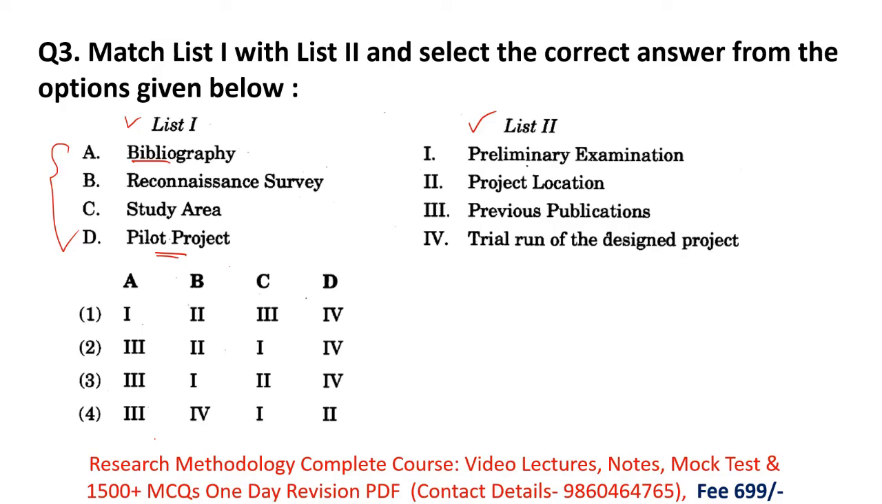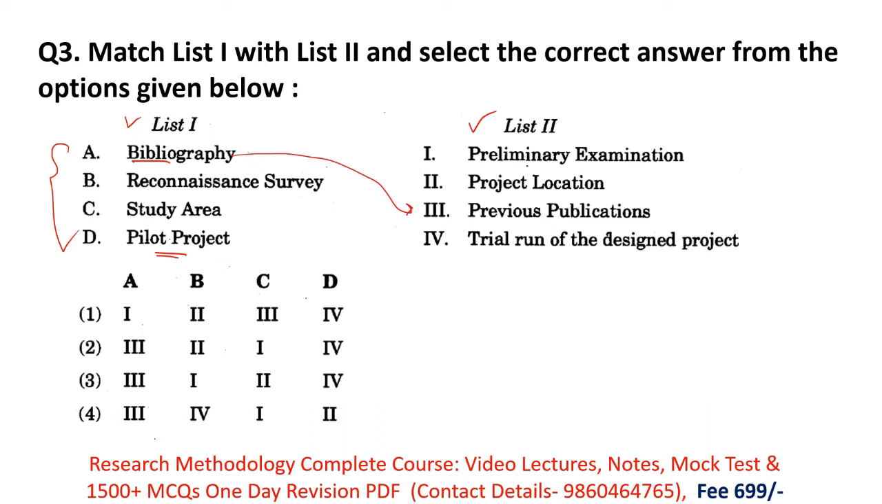So what is bibliography? Bibliography is nothing but references. Bibliography means references where you can find what researchers previously did in their work. It means previous publications where you can easily find and read whatever researchers did earlier. So bibliography here is the previous publication.